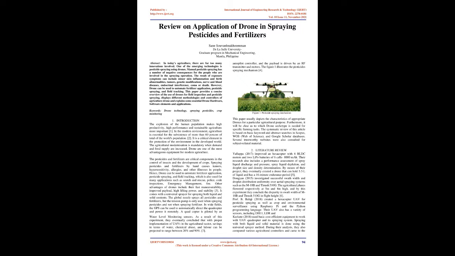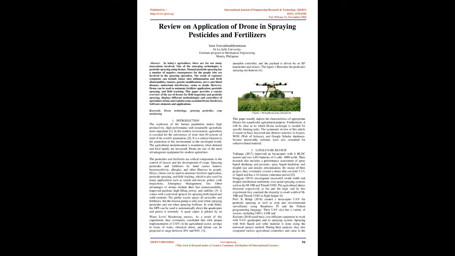It displays different methodologies and controllers of agriculture drones and explains some essential drone hardware, software elements, and applications. Keywords: drone technology, spraying pesticides, crop monitoring. 1. Introduction. The explosion of the human population makes high productivity, high performance, and sustainable agriculture more important.